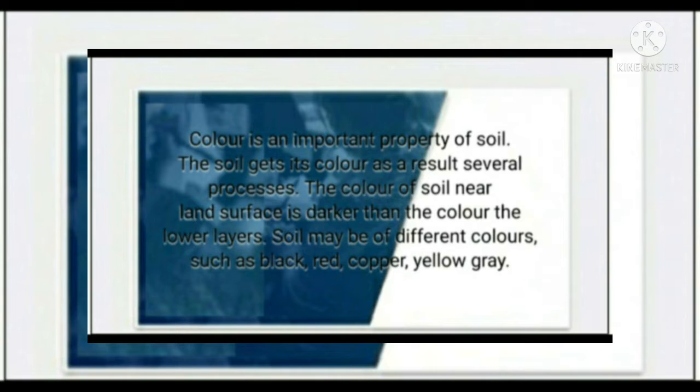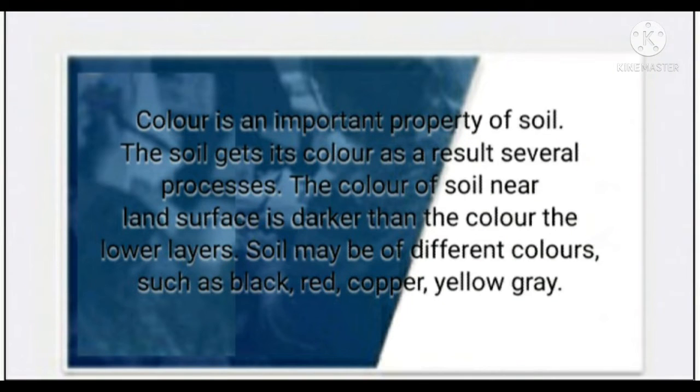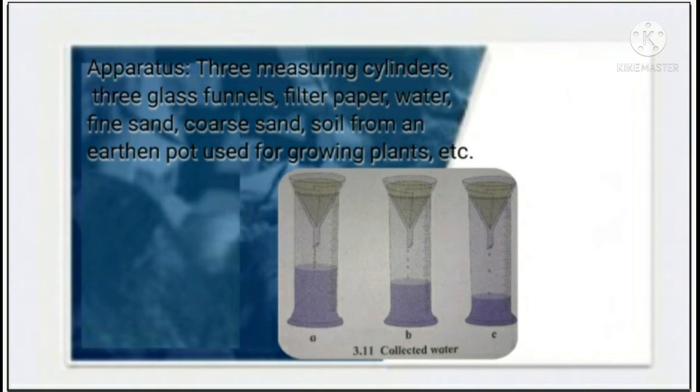One activity is there: 3 measuring cylinders, 3 glass funnels and filter paper. Fit the cones of the filter paper in the 3 glass funnels. Fill the cones with equal quantities of sand, sandy soil and clay respectively. Place each funnel on a measuring cylinder. Pour 1 test tube of water into each funnel and observe how much water is collected in each measuring cylinder. So what inference will you draw from this?